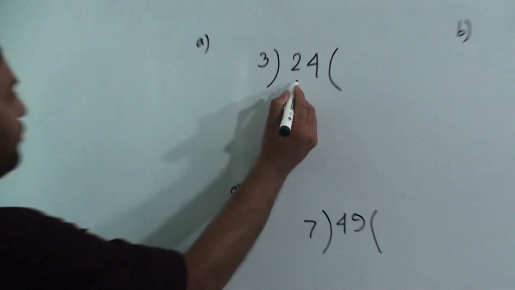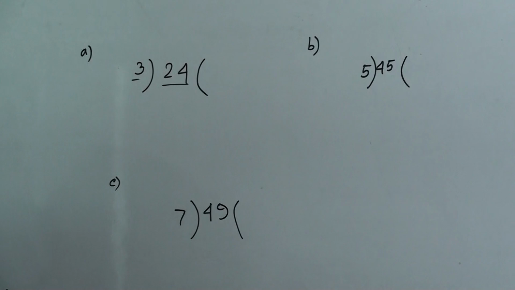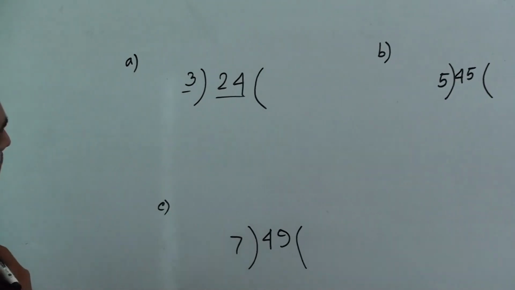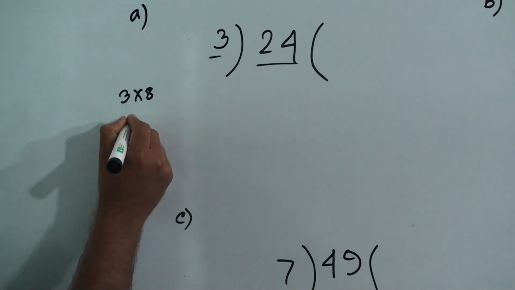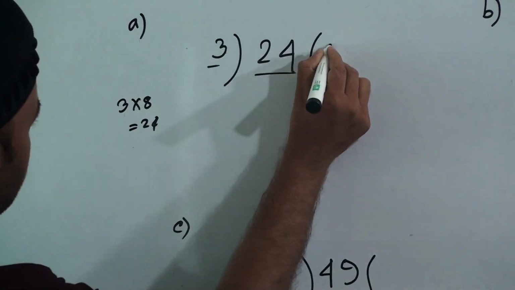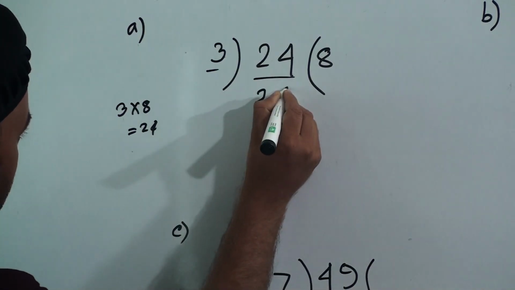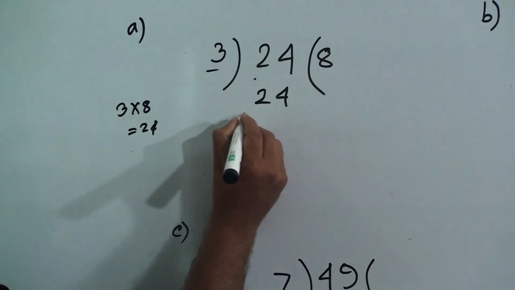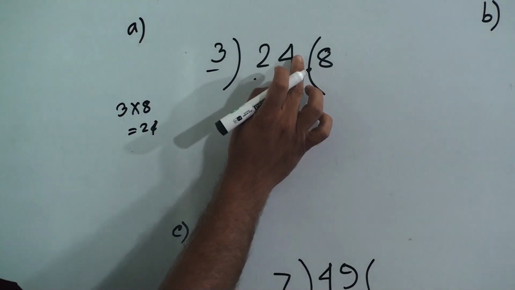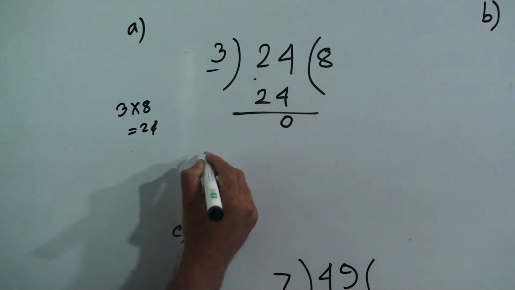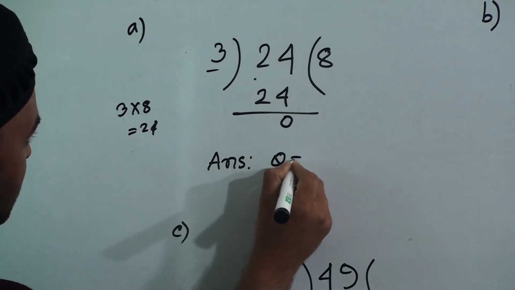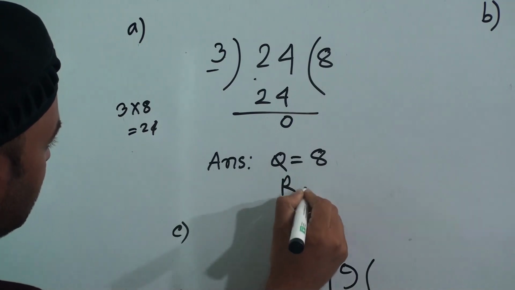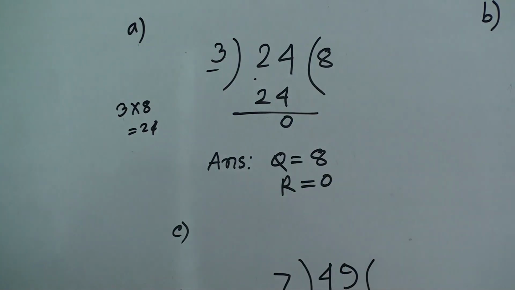First one, 24 divide 3. My dear students, you have to memorize the times table of 3. You know that 3 8s are 24. So here it will be 8 and here it is 24. 3 8s are 24 and then subtract 24 from 24, it will be 0. So the answer is quotient 8 and remainder 0. Hope my dear students you understood this one. Go to the next one.